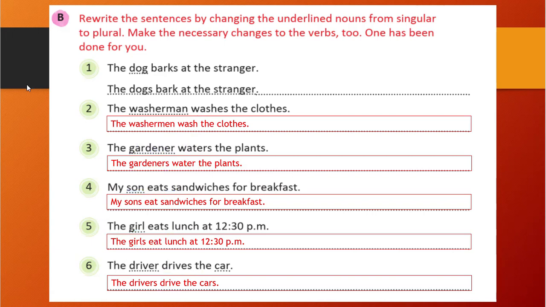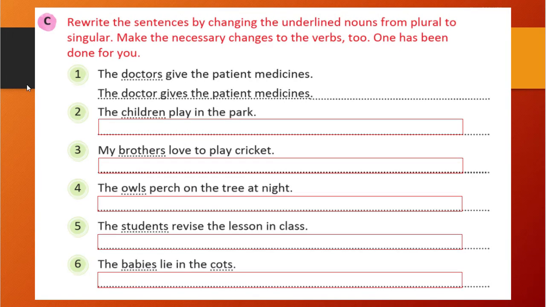Just remember the fundamentals we have studied. Okay, you see this one: rewrite the sentence by changing underlined nouns from plural to singular. Now, in the previous exercise B, what was there? We converted singular to plural.